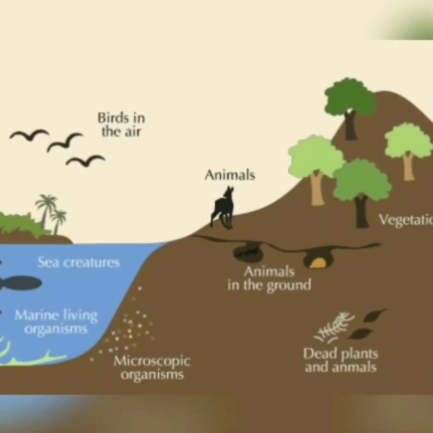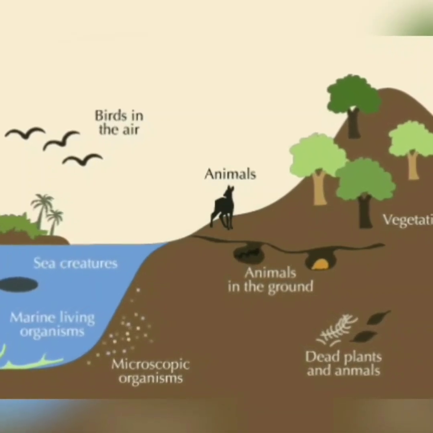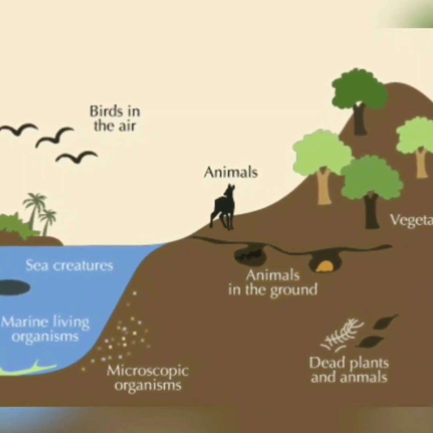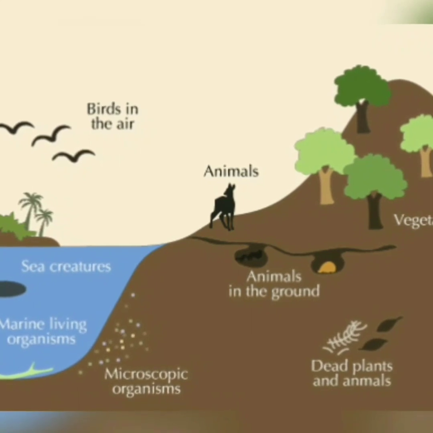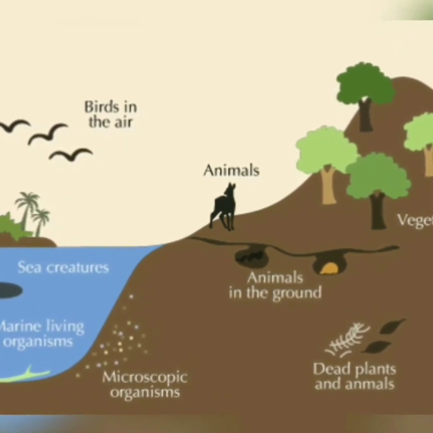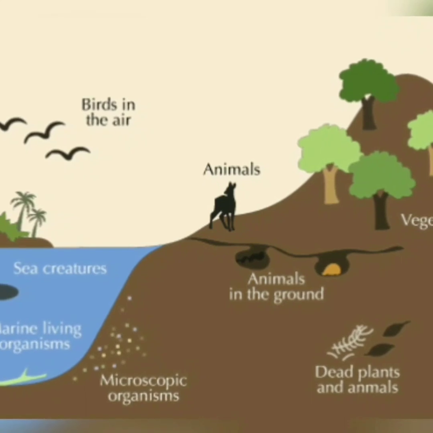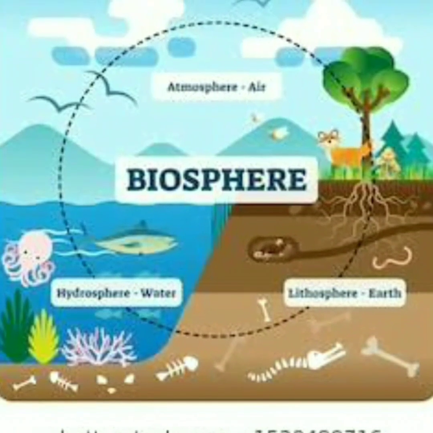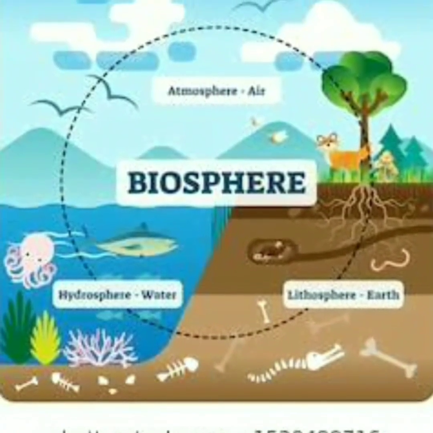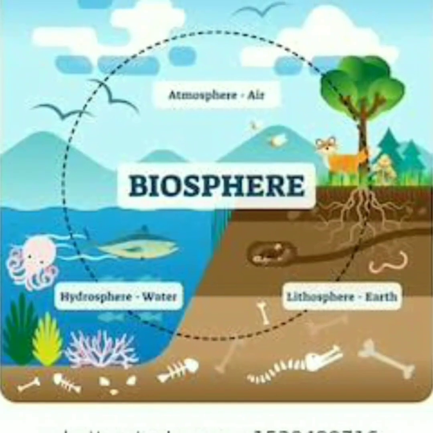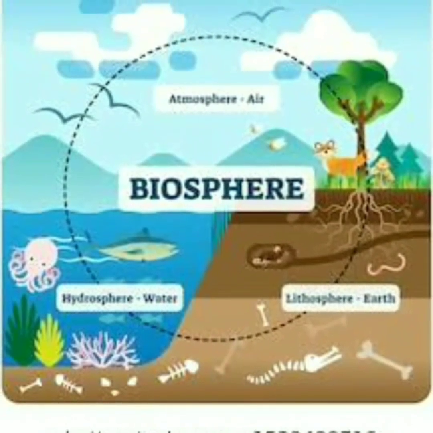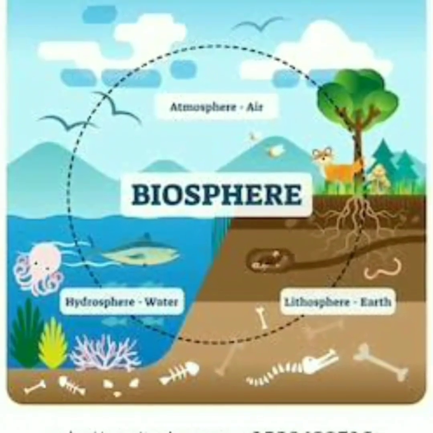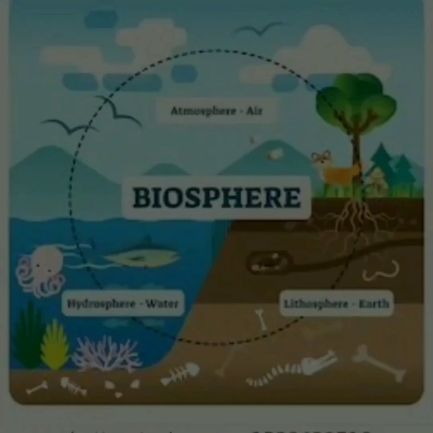In the lithosphere live animals, human beings, vegetation and microorganisms. In the sea, the hydrosphere, there are marine living organisms like fish and octopus, and other marine organisms. And in the air there are species like birds, aves. These three realms together are called the biosphere.